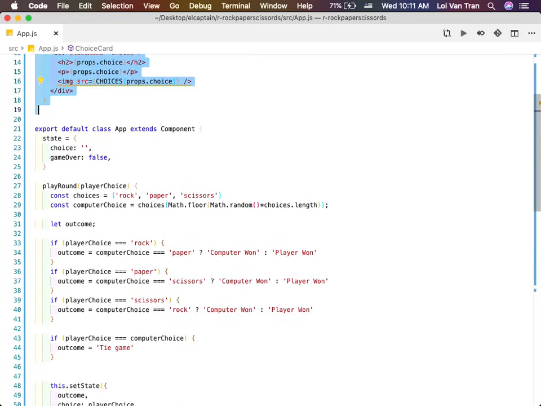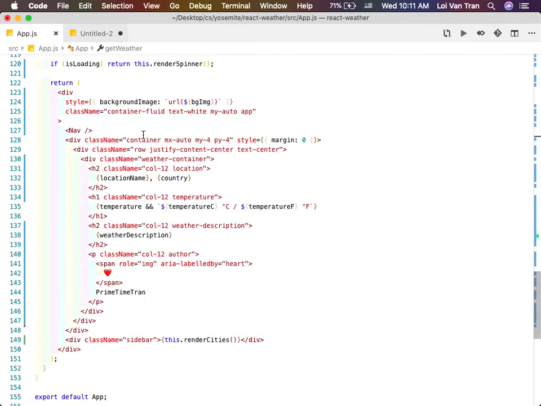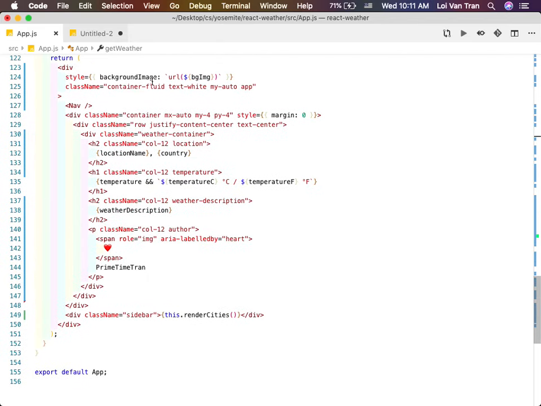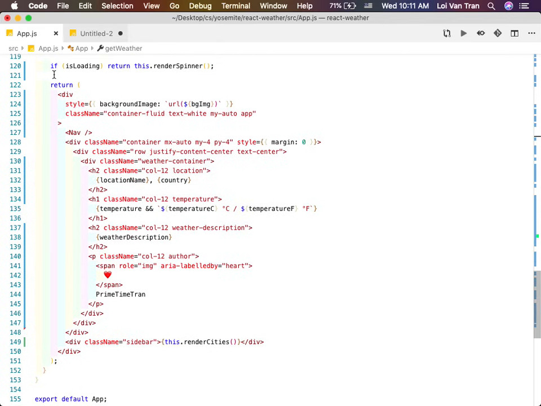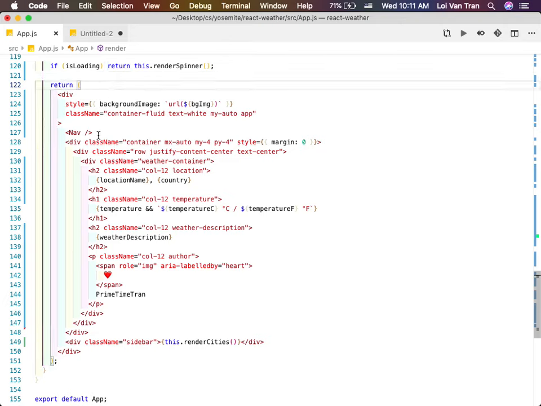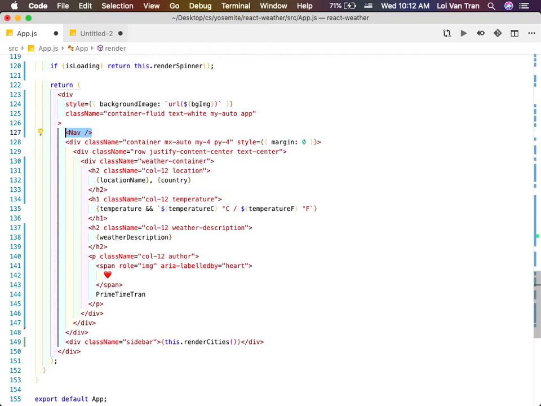Because right now, I'm going to show you one component right here. This is how I built the weather app. This seems simple, very easy. I have one render function right here. But what's inside this nav right here? What is this? That's a component. That's just another component.